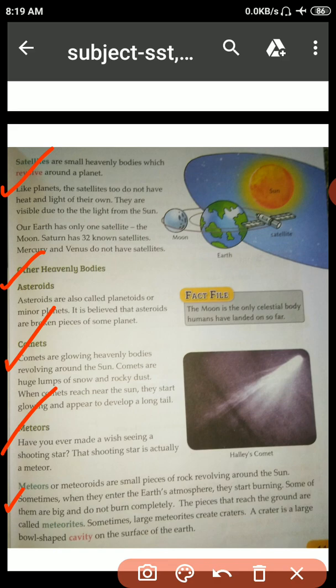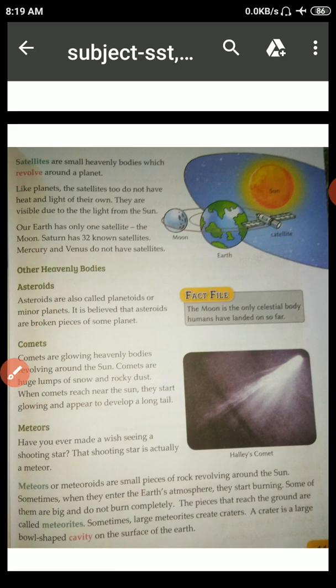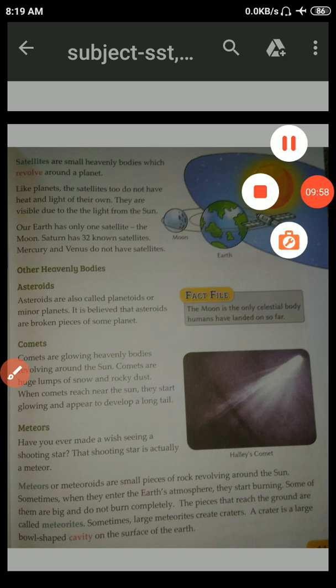So students, these are the other heavenly bodies: asteroids, comets, meteors, and they make a cavity on the surface of the Earth. Okay. Now, I hope you all understand this?